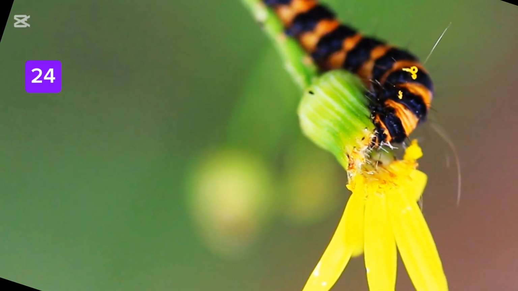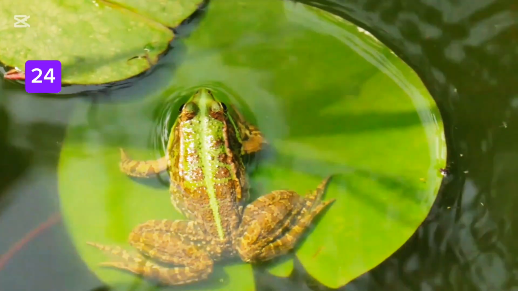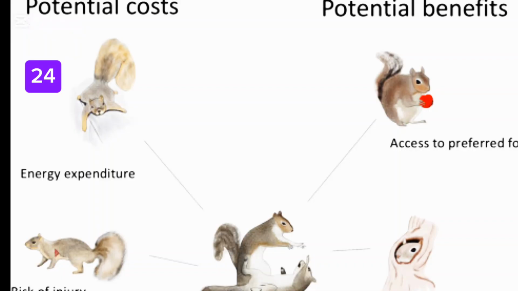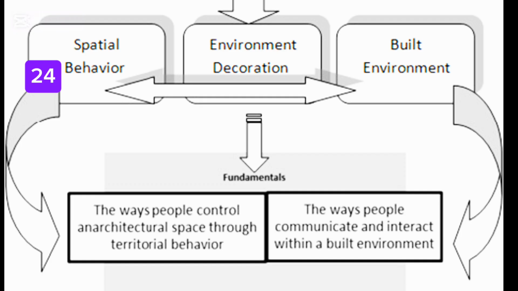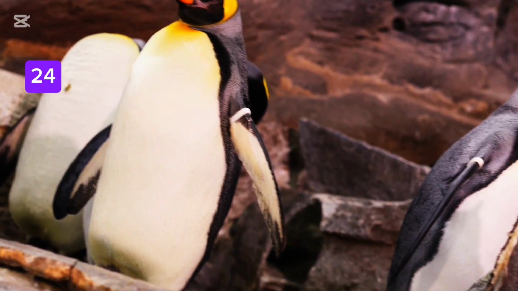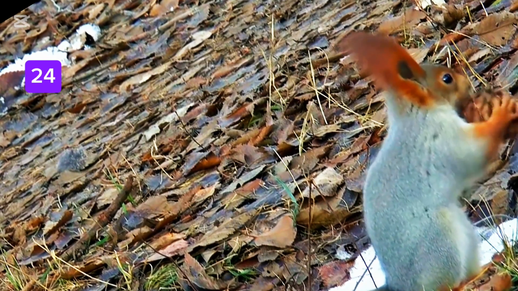Why do these behaviors matter? Foraging helps animals find and obtain energy for survival. Defensive behavior protects animals from becoming prey. Territorial behavior. Territorial behavior refers to actions animals take to claim, defend, and maintain control over a specific area. This territory often contains important resources like food, shelter, and mating opportunities.